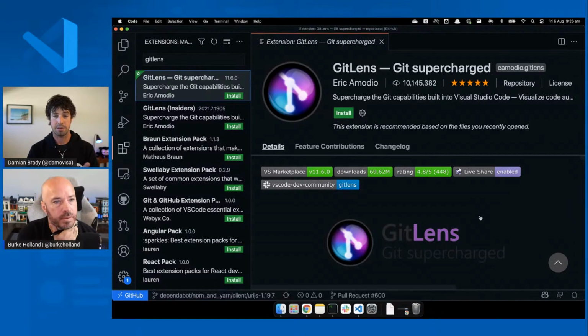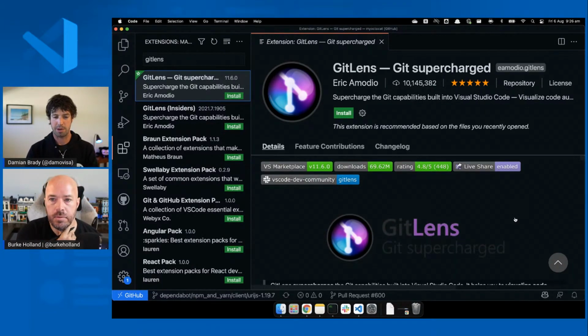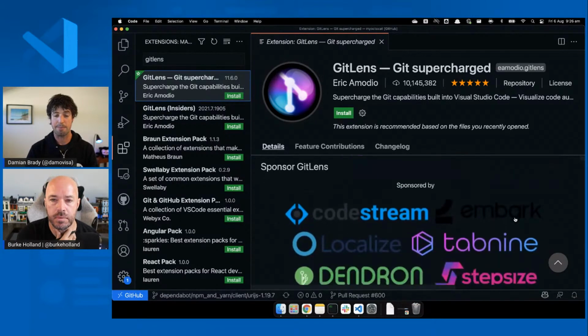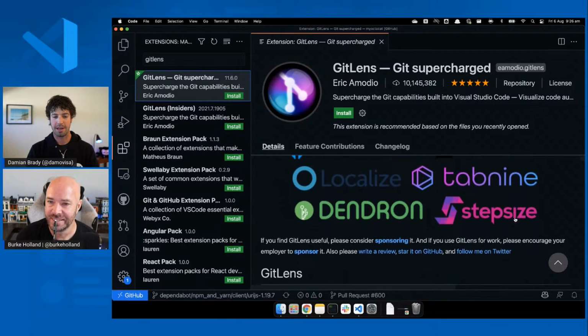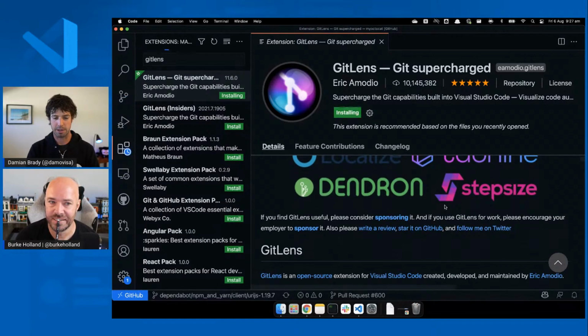GitLens, I haven't looked at it for a little while. I'm on a relatively new machine here, but I use that mainly as a little shortcut for Git blame, right? So it tells you who did a piece of work. Why don't we just install it, see if it works?